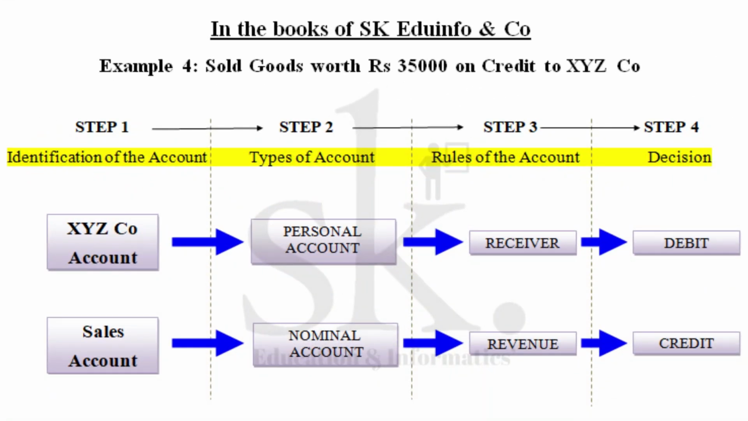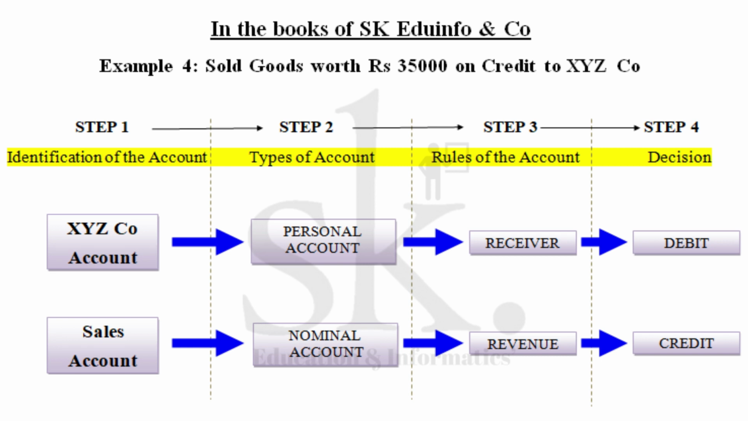Now here comes example 4, where you have sold goods worth rupees 35,000 on credit to XYZ company. So one account we identify as the sales account because you have sold finished goods, and secondly is the name of the personal party, which is XYZ company. Now here, XYZ company is a personal account and you are selling goods to XYZ. So being a personal account receiver, XYZ company account is debited.